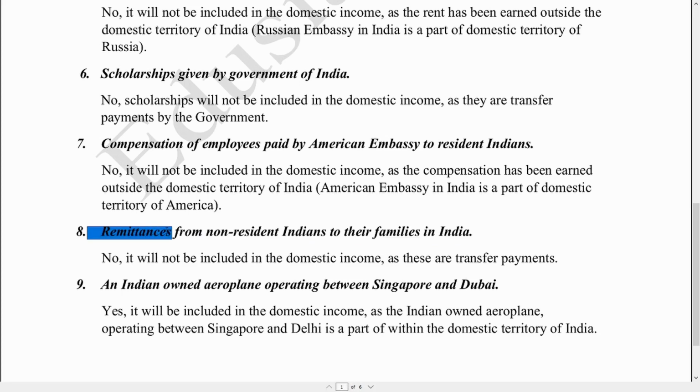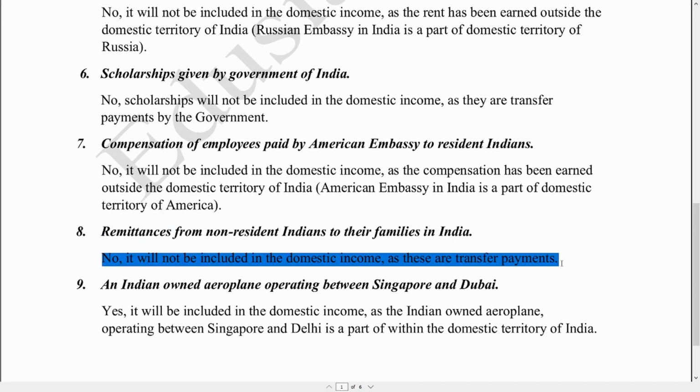Remittances, students, this is again a very important and commonly used term in the examination. So we need to be very thorough about this term. What do we mean by remittances? Remittances are unilateral, one-sided payments. And being unilateral in nature, we know that these payments, whether we are making them or receiving them, would be treated as transfer income or transfer payments. So remittances being transfer in nature, they would not be included in the domestic income of India.